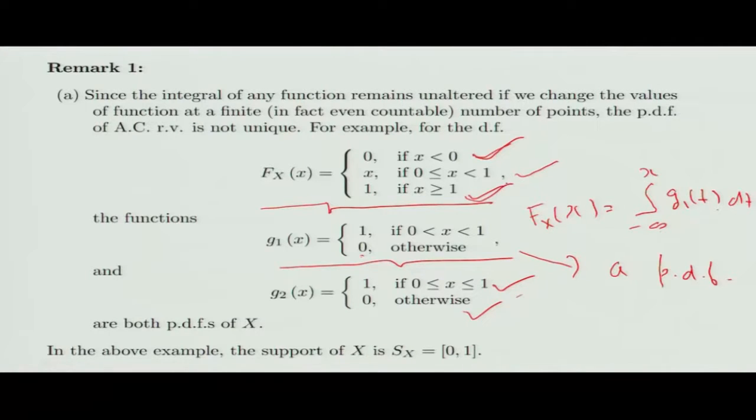Any x greater than or equal to 1 will not do because it is a constant function. But if I take 0, x is a strictly increasing function for x greater than 0, so 0 is included. Anything between 0 to 1, x is a strictly increasing function, so that is included. 1, if I take a neighborhood of 1 on the left hand side, I get x, which is a strictly increasing function, so 1 is also included. So my support becomes S_X equal to 0 to 1. So it is a closed interval 0 to 1.